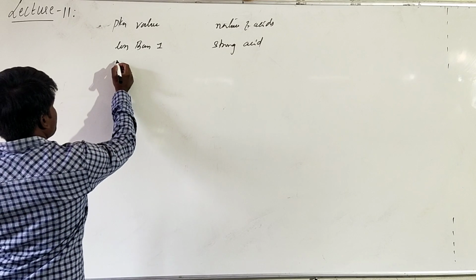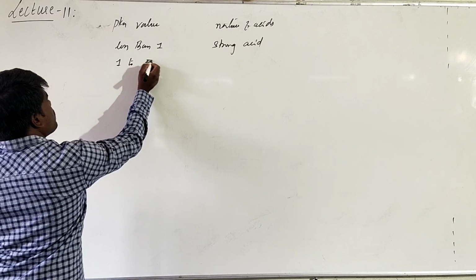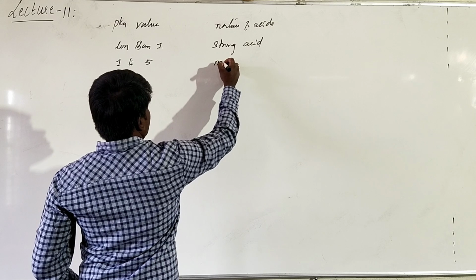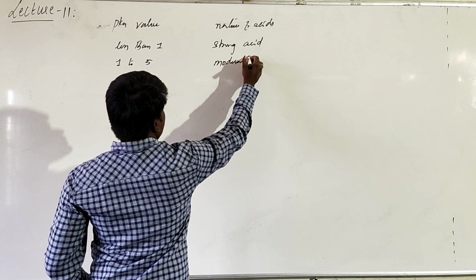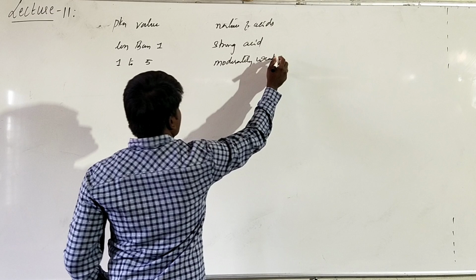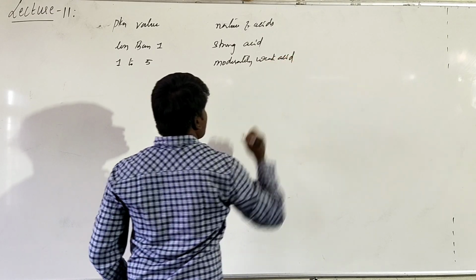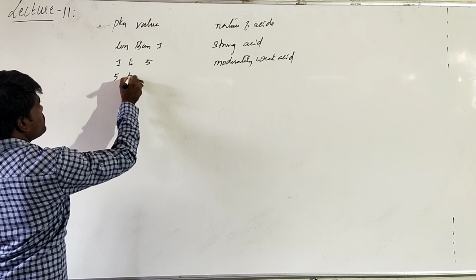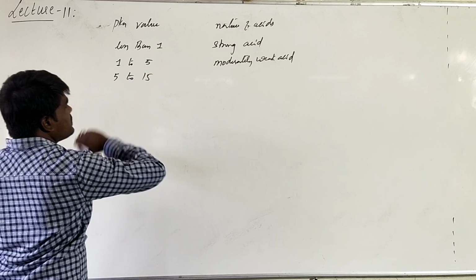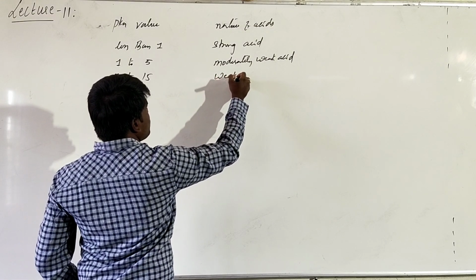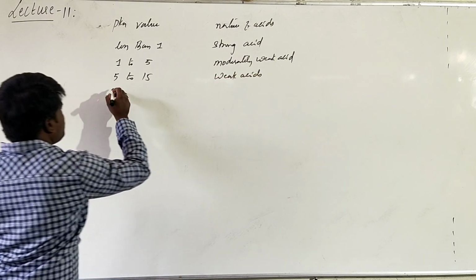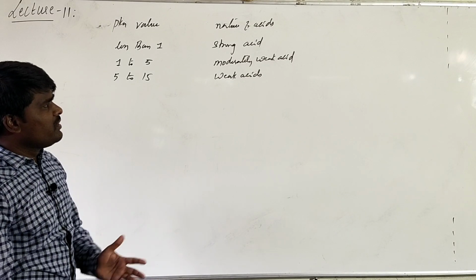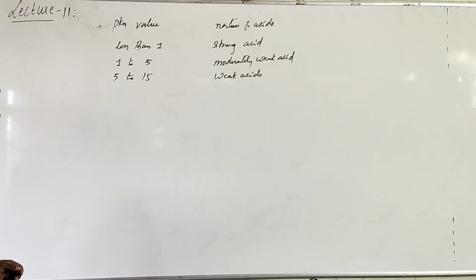If the pK value is between 1 to 5, they are called moderately weak acids. If the pK value is between 5 to 15, they are called weak acids. If it is greater than 15, they are called highly weak acids, even further weak acids.